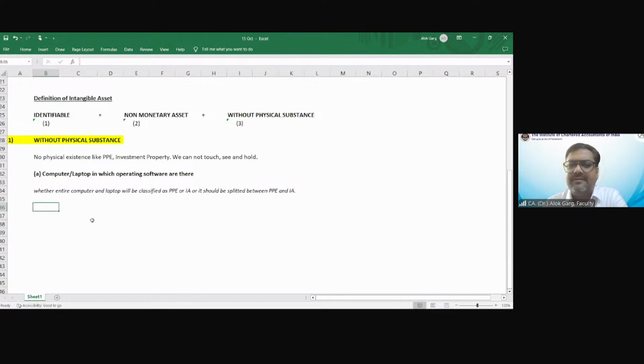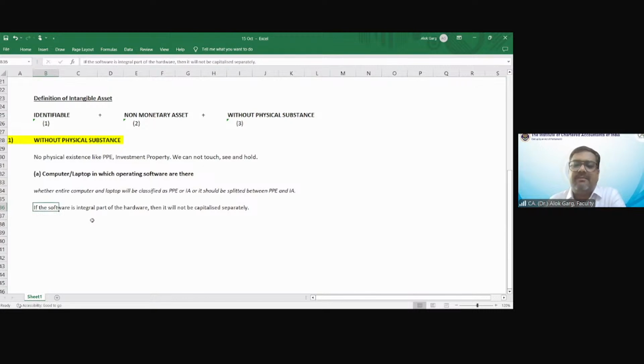Correct? So if the software is an integral part of the hardware, integral part of the machine, in that case, that software is not required to be capitalized separately, right? And between the tangible and intangible, the significant component is going to be capitalized as per the nature of that asset. Like in this case, the computer needs to be capitalized. So if the software is an integral part of the hardware, then it will not be capitalized separately.